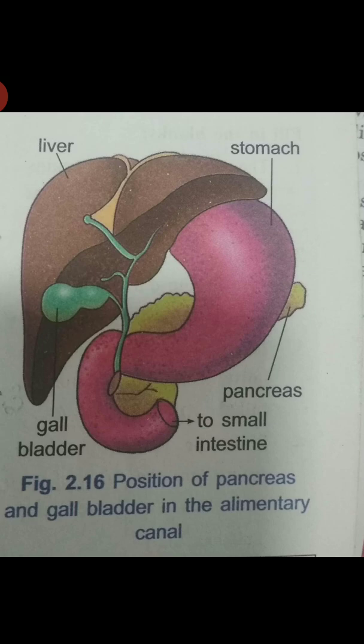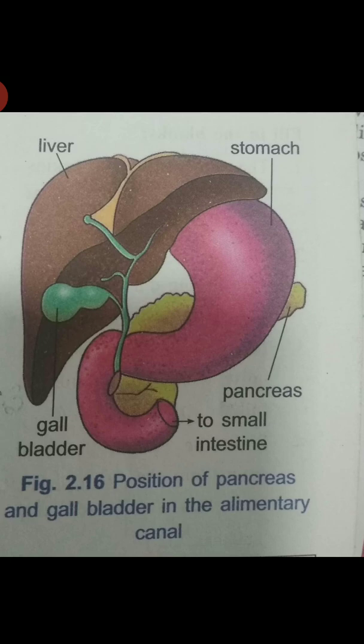So, the liver is a reddish-brown gland situated in the upper part of the abdomen on the right side. It is the largest gland in the body. It secretes bile juice that is stored in the sac called gallbladder. Here you can see in the picture, green color, it is marked. The bile plays an important role in the digestion of fats. So, the bile is very much helpful in the digestion of fats.